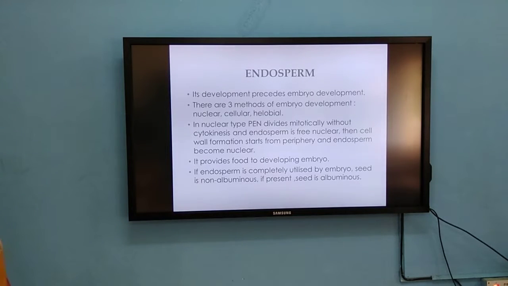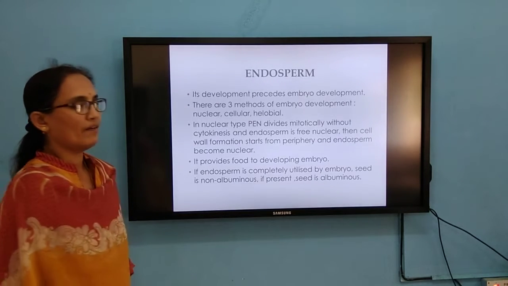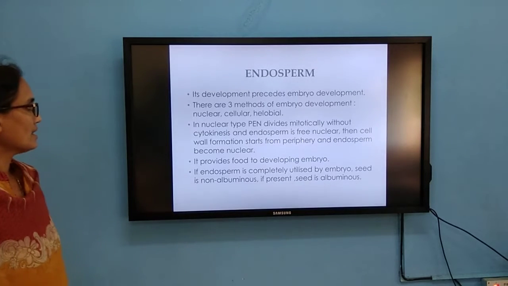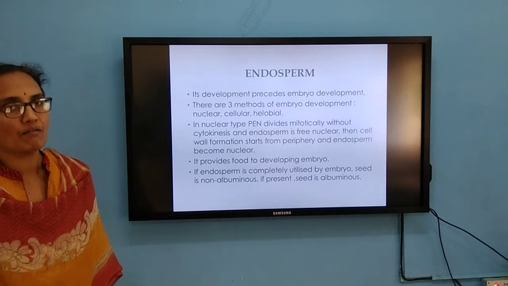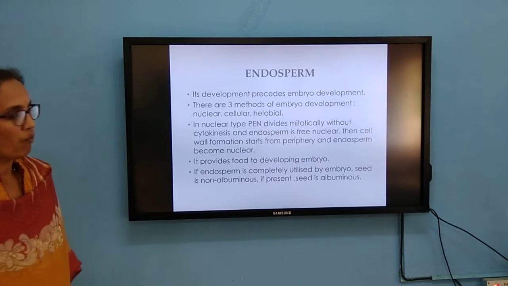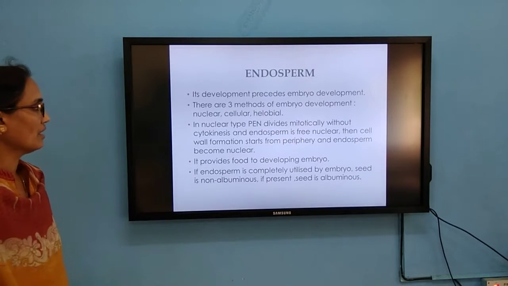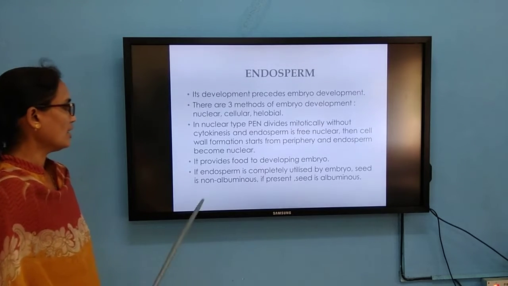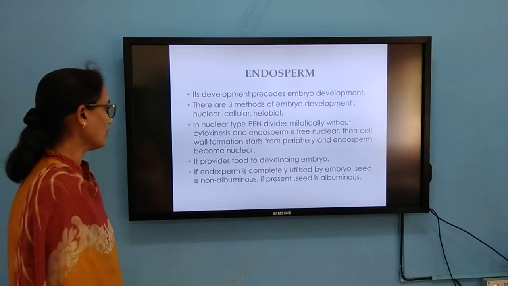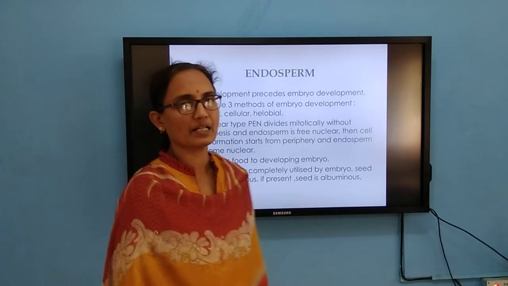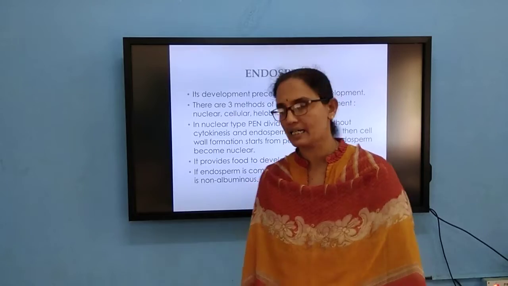There are three ways of endosperm development. One is the nuclear type, where the primary endosperm nucleus divides mitotically without any cytokinesis, without any cell wall formation. That we call free nuclear. Then the wall formation takes place, and that condition we call the cellular type. If the endosperm is completely utilized by the embryo, the seed is called non-albuminous. If it is present, such a seed is called albuminous.